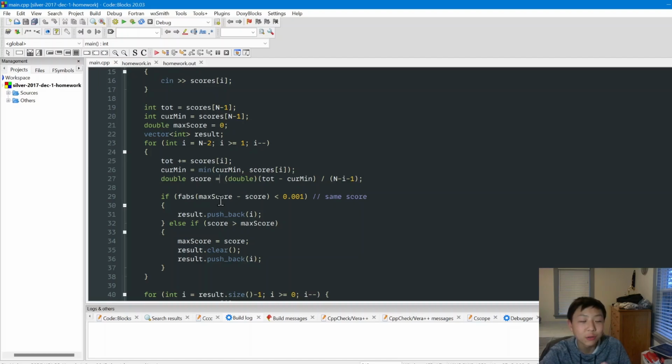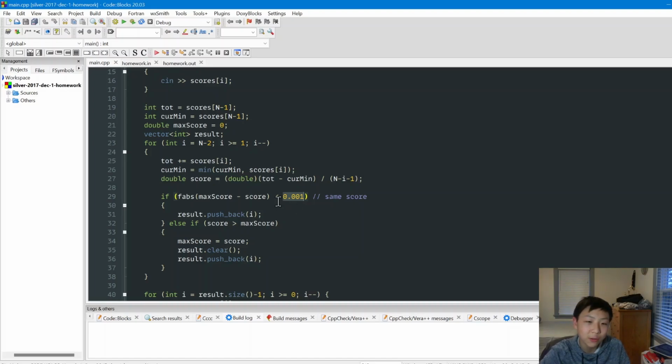Now we're going to compare our score with the max score. And to compare two doubles, it is best to use this method, and I'm going to explain it right now. Basically, all we're doing is first subtracting the scores and getting the absolute value. That's just going to get us the difference between these scores. Now, if the difference is less than a small margin, in this case I define it as 0.001, then they're technically not the same, but they are close enough.